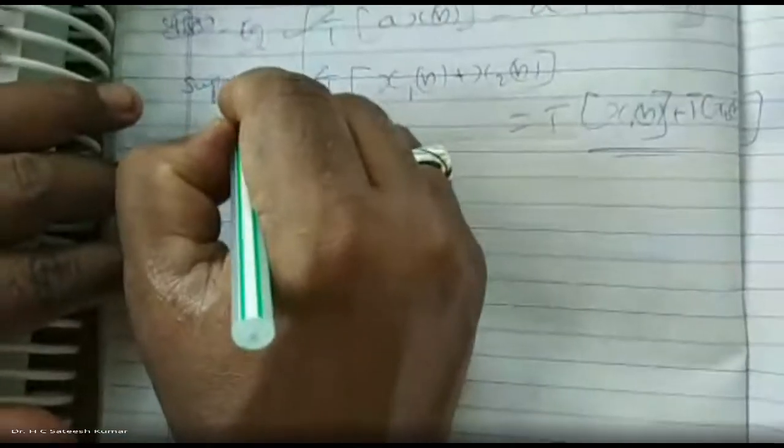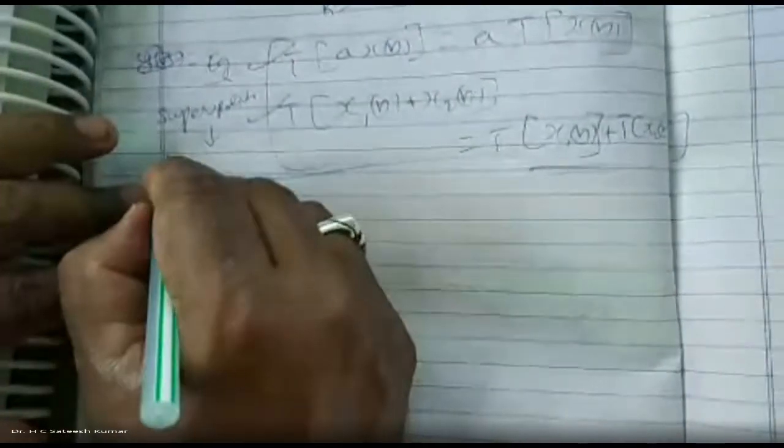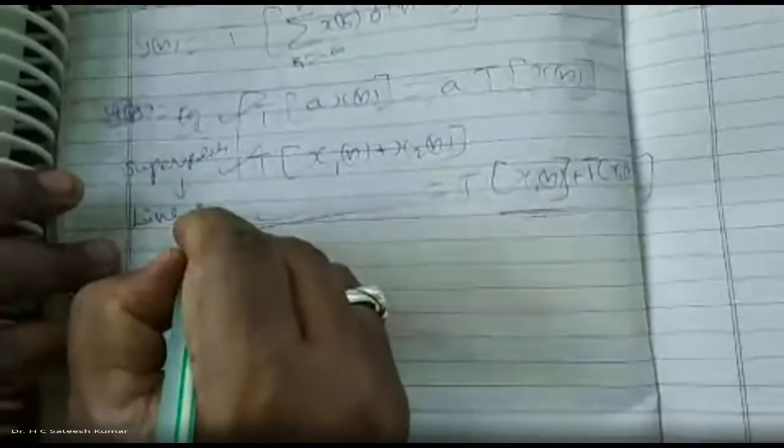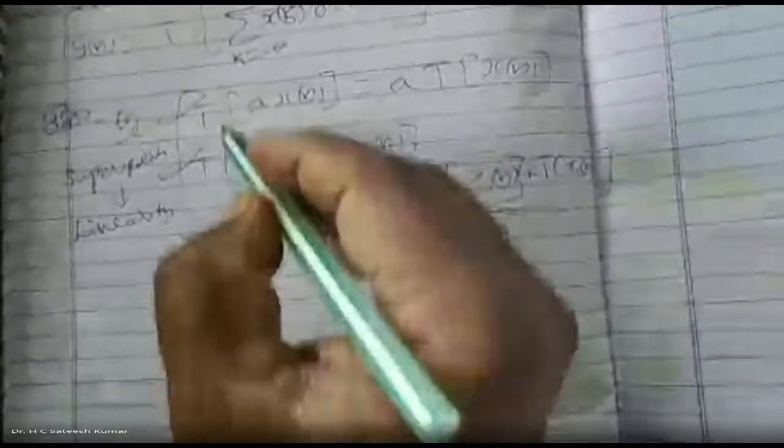Combined together, we call it the superposition principle. What do you call that? Linearity, we say. What does our definition say? A system is said to be linear if it satisfies the superposition theorem, which includes the additivity as well as the homogeneity property. So this also should be satisfied.